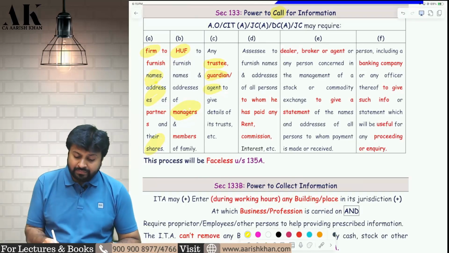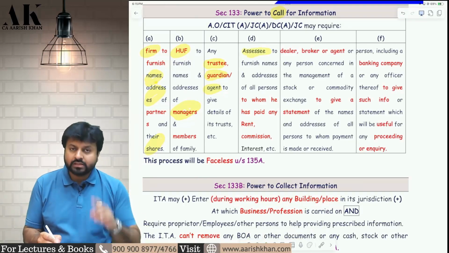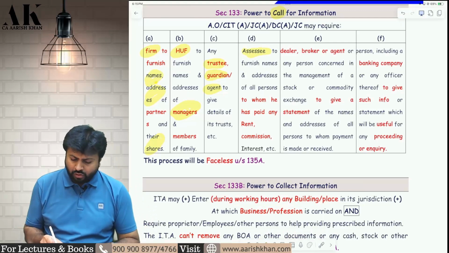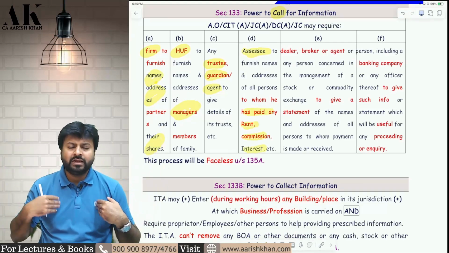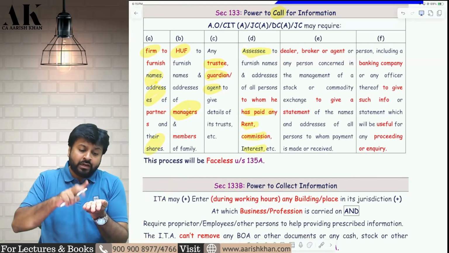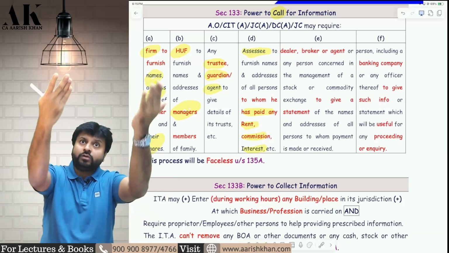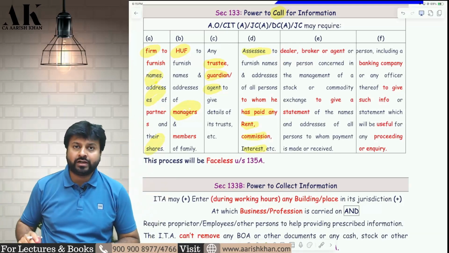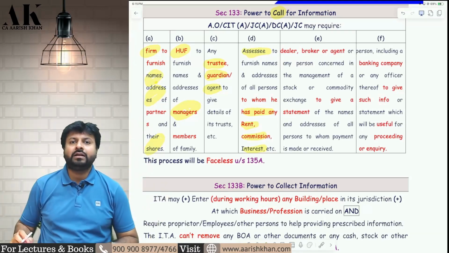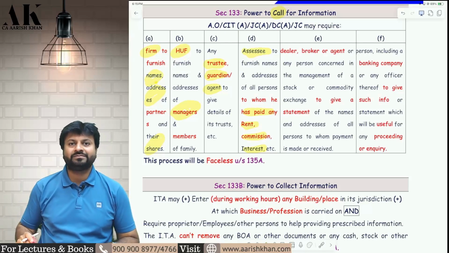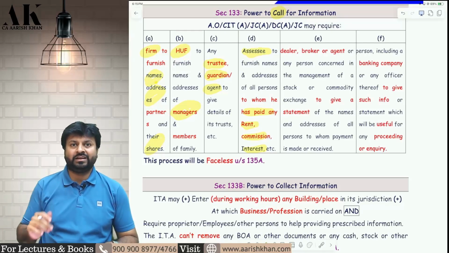Then they can randomly send a notice to any assessee and ask for information regarding all those people to whom I am paying rent, commission, interest. For example, they can send a notice to me and ask to whom I am paying rent, commission, and interest, so that they can check whether those respective people are showing that as their income or not. They are trying to cross verify with the payer.